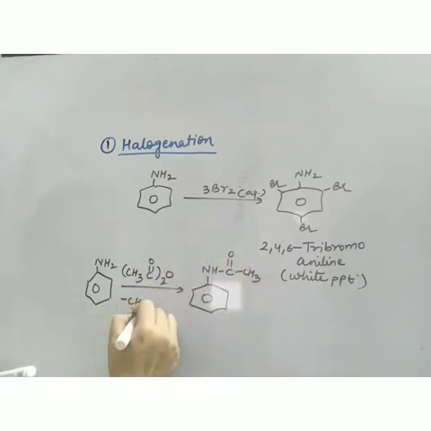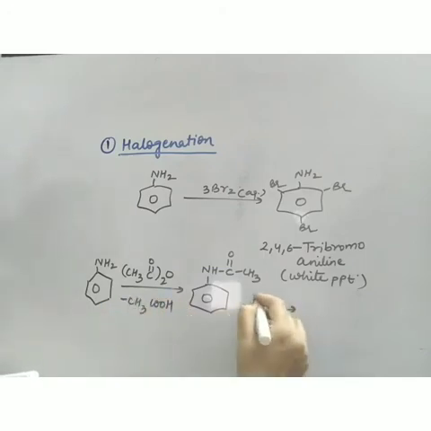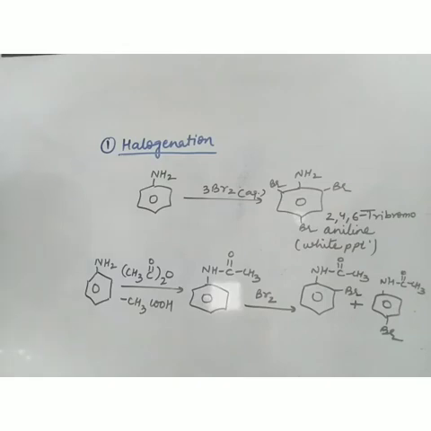Minus acetic acid. Now bromination is done. I don't require anhydrous AlCl3 here because it is already an activating group, so drastic conditions are not required. What I will get is ortho and para. So you can see now bromination is done, and we are getting ortho bromo and para bromo.